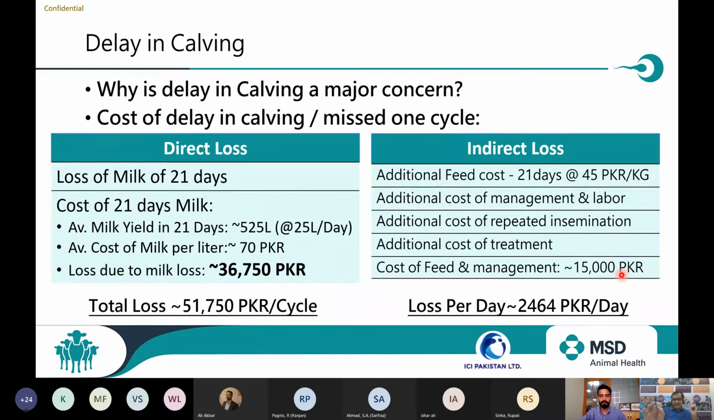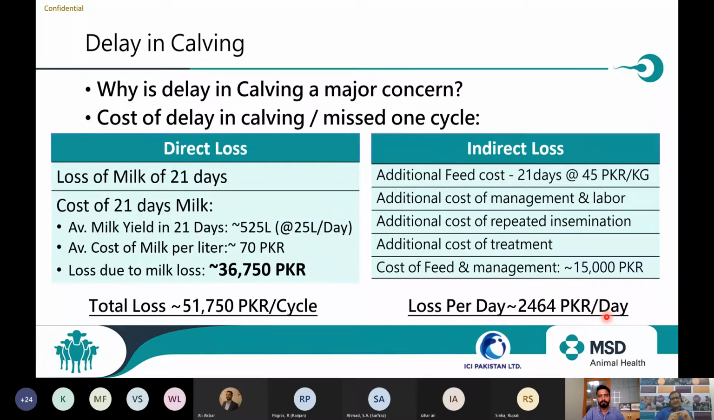And if I take a day, 2,500 PKR per day loss I am going to incur if I am not careful at the time of parturition, if I do not care about the breeding of the animal in time, if I do not care about uterine infections. This is the reason each day is important. Each day is costing your pocket if there is a delay in reproduction. That's why we also call reproduction a luxury. One day of loss is going to cost you 2,500 PKR.